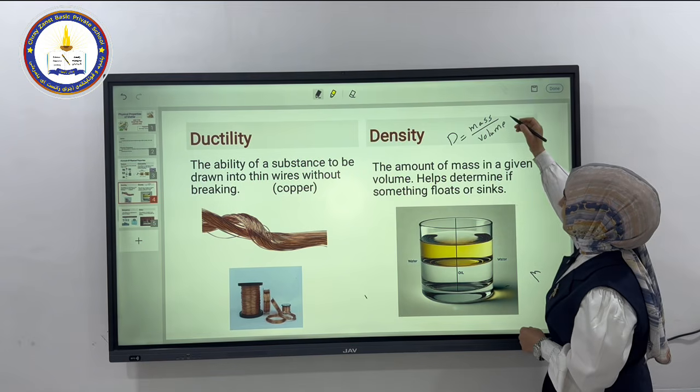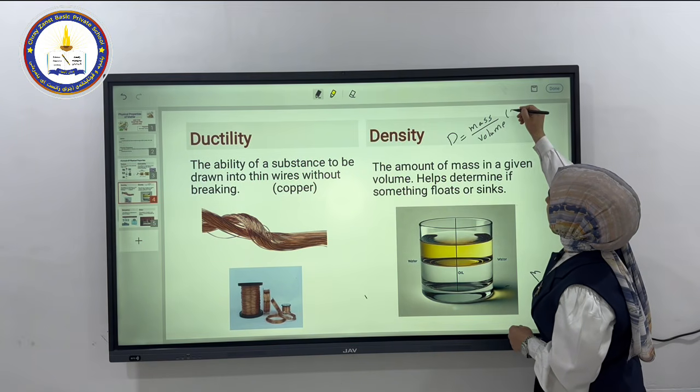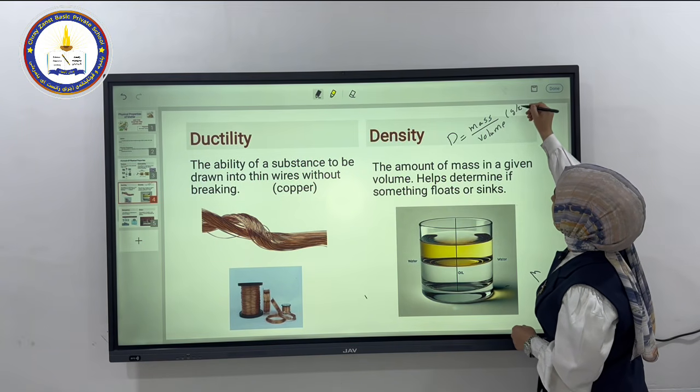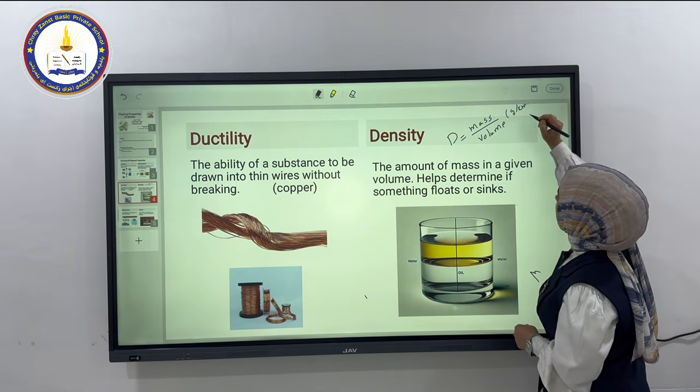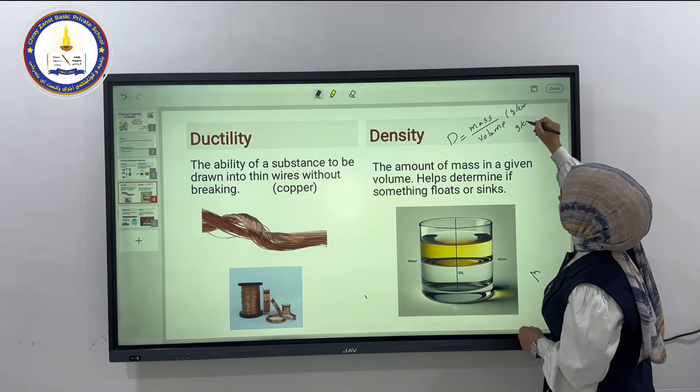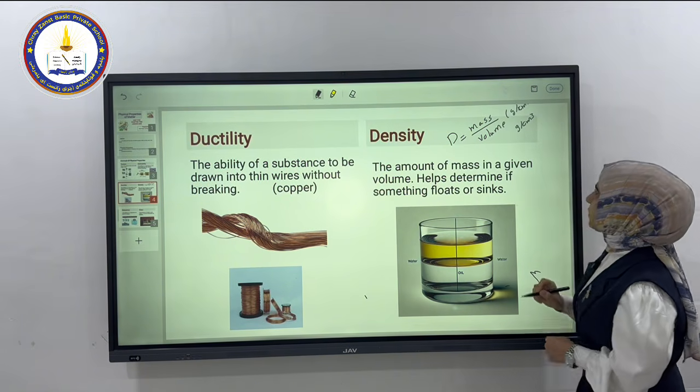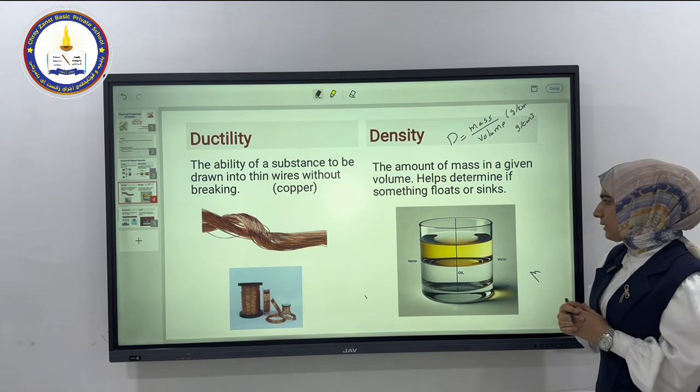And what about the unit? We can measure it by what? By gram per cubic centimeter. Okay guys? Gram per cubic centimeter. This is the unit of density.